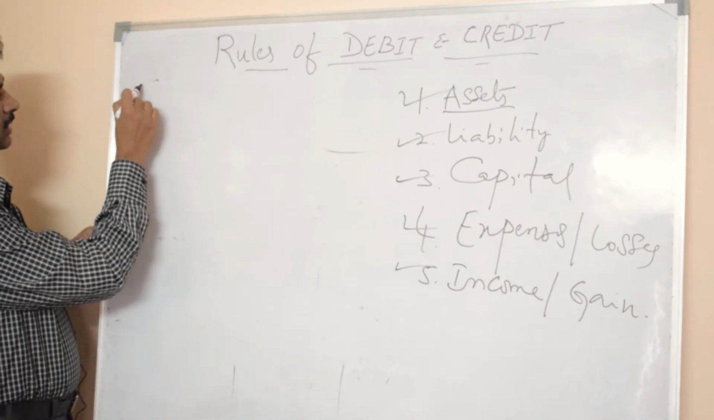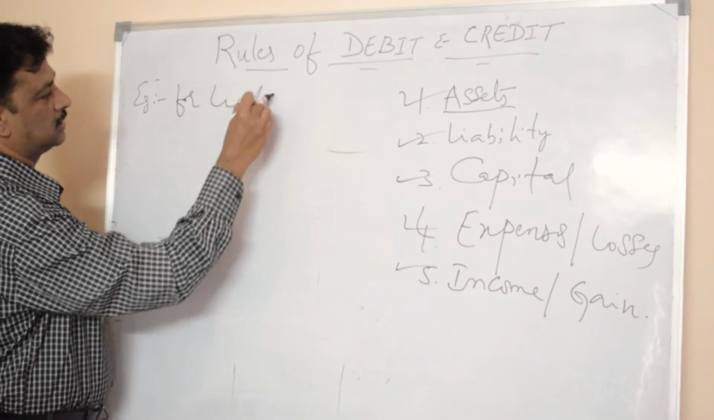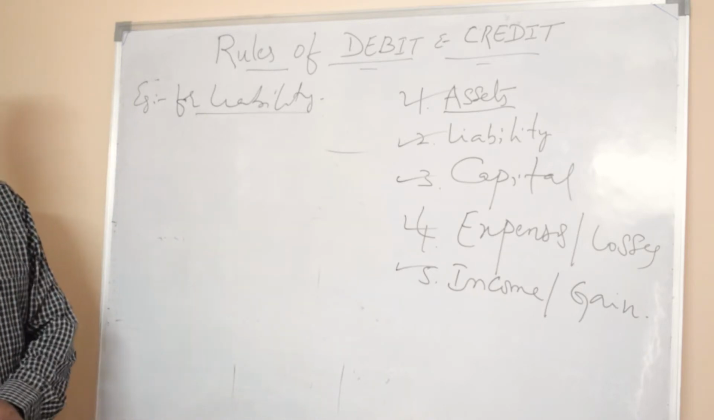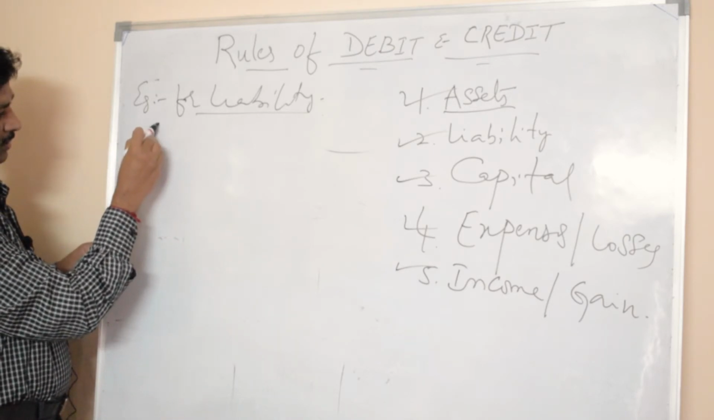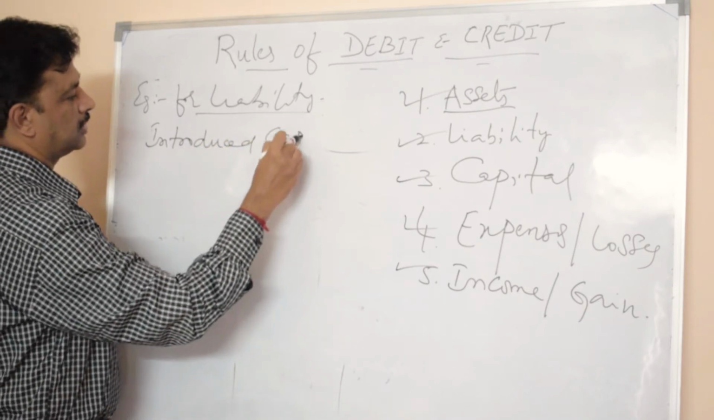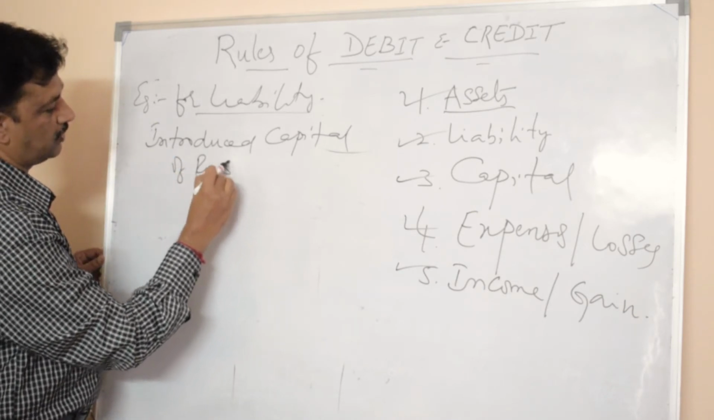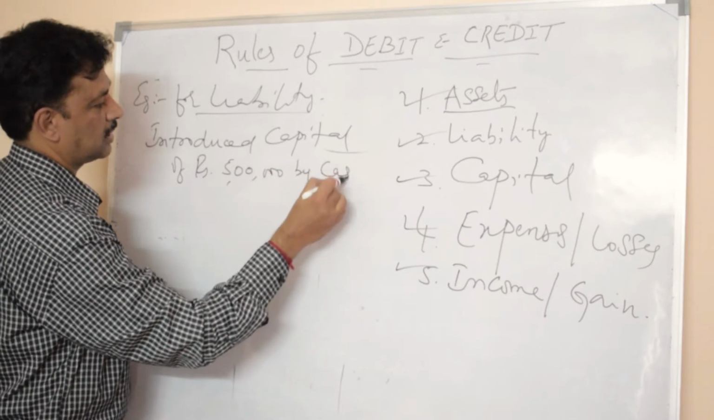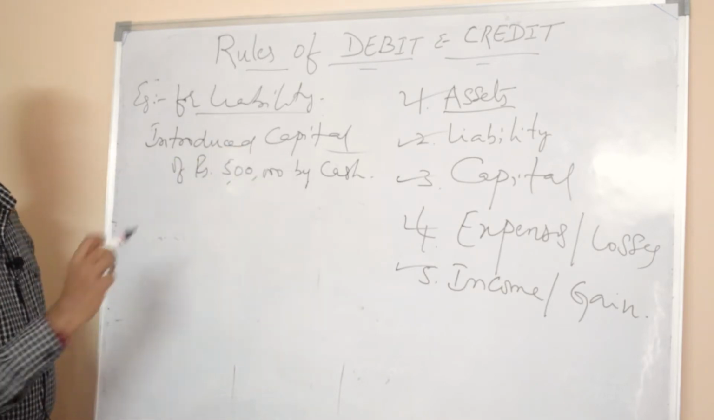Second one, liability. Example for liability. Here, the example for liability is introduced capital of rupees 5 lakh by cash. So this is the entry: introduced capital rupees 5 lakh by cash.